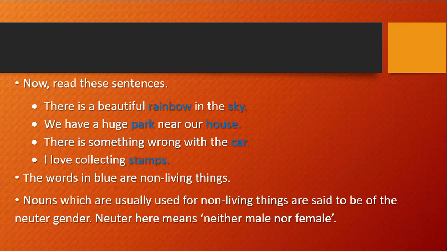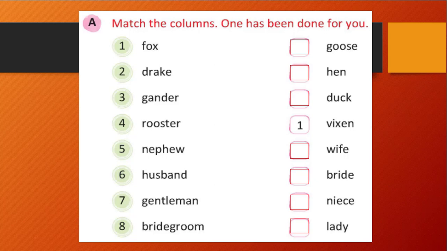So there is no difficulty yet. The first one is for male, the he group. The second one is the she or female group. The third one is common, which doesn't tell whether it is female or male. It is a female or male, but the noun doesn't tell us that. Okay. And neuter is neither male nor female. It is not female, and it is not male. Okay, so we have seen all four genders. So let's see some exercise here.